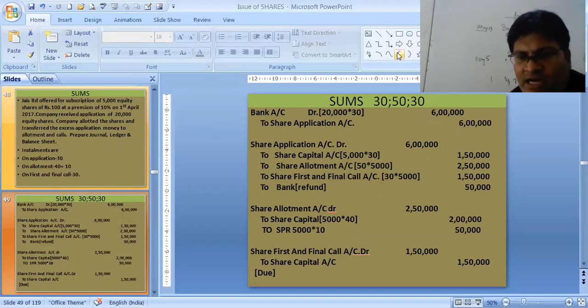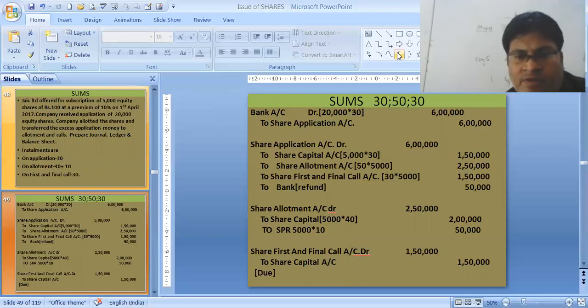To share capital 1,50,000, to share allotment 2,50,000, to share first and final call 1,50,000, and to bank the refund money. How are these all coming? To share capital, the application money is 30 rupees per share, 5,000 into 30, because the company is allotting only 5,000 shares, though the company has received 4 times the asked number of shares.